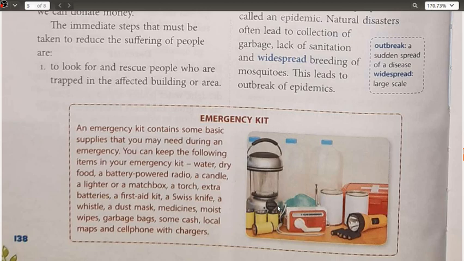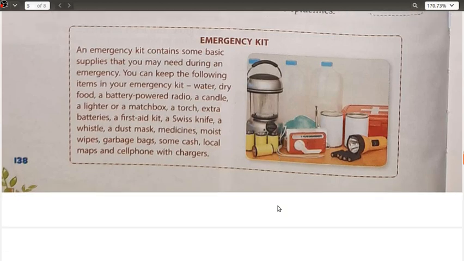just like your COVID. Okay, emergency kit, when we are talking about, so an emergency kit contains some basic supplies that you may need during an emergency.